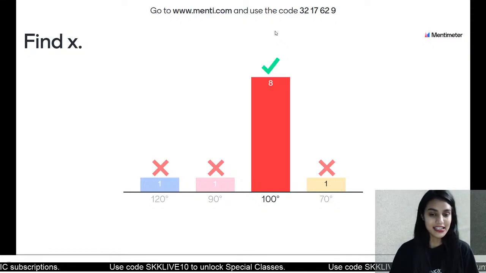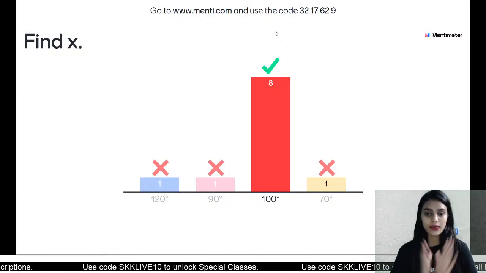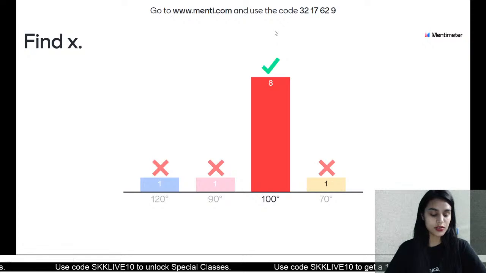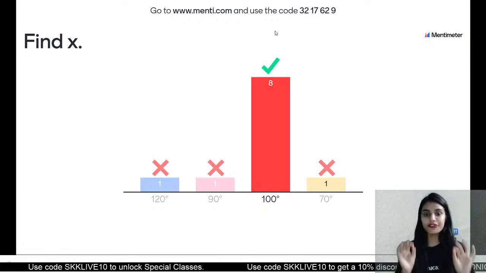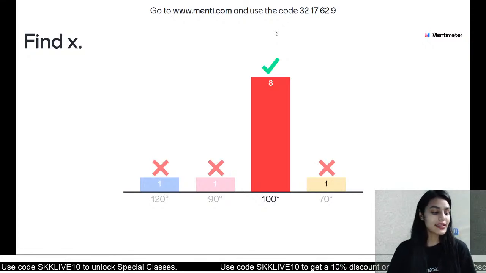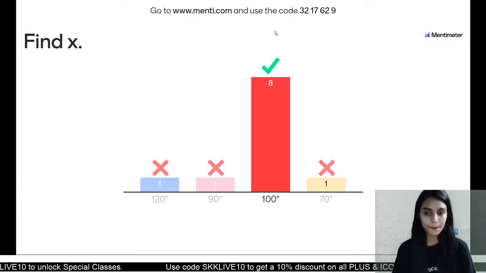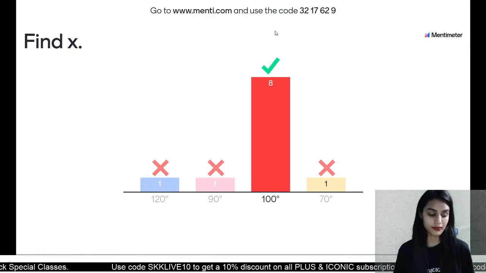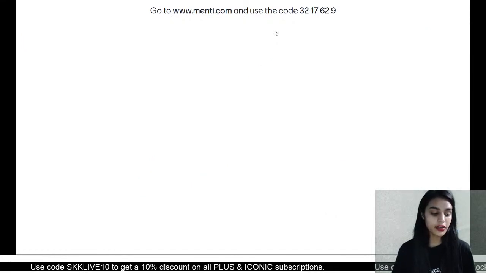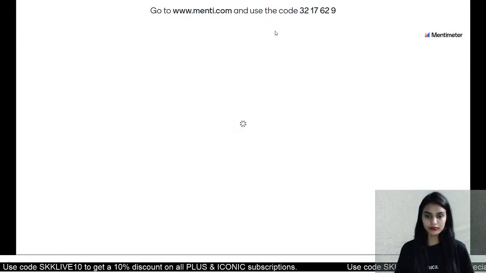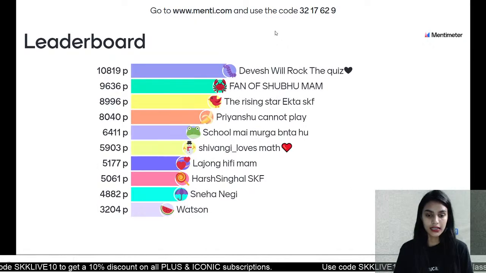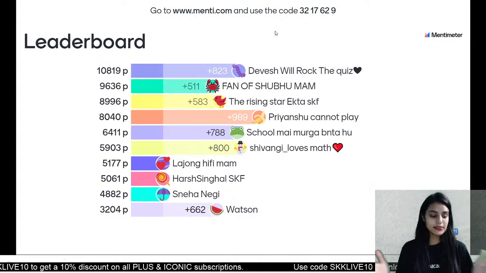Alright guys. So as I told you, this is the last question. Now we are going to see the final leaderboard. So do you want to make some guesses who is going to be the winner of the session? Any guesses about it? Who do you think is the winner? Alright. So guys, let us see the winner of the session. Yes, so this is the final leaderboard everybody.